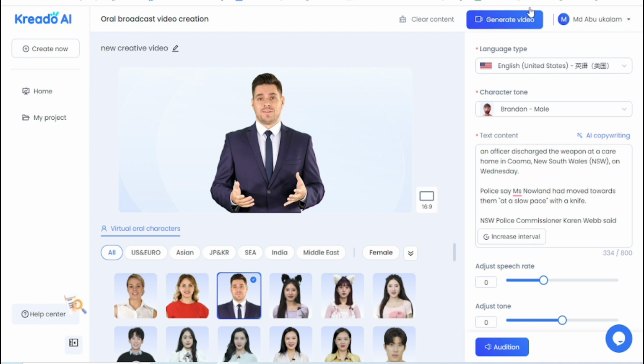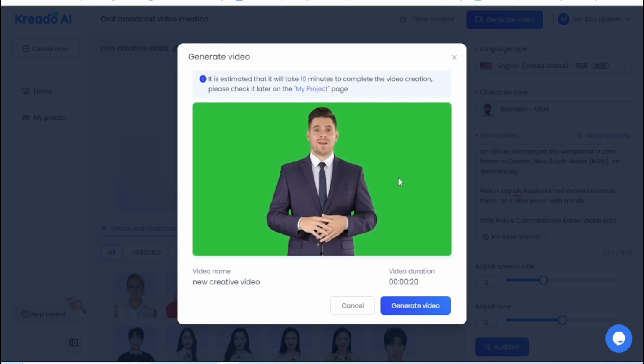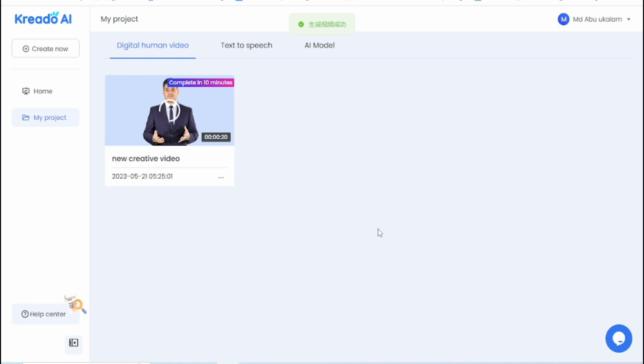Now you need to click here for generating the video. You can see here a button, generate video. So I click here, then wait a few seconds. Now you need to click here for generating video. Just click generate video here, then please wait a few seconds. Now just click here for download. So I click here for download.